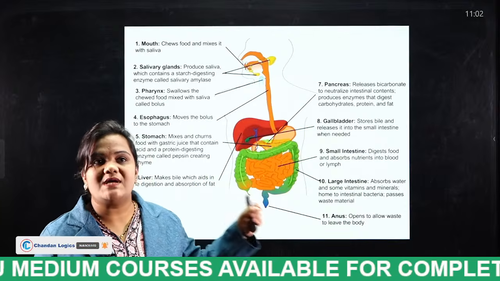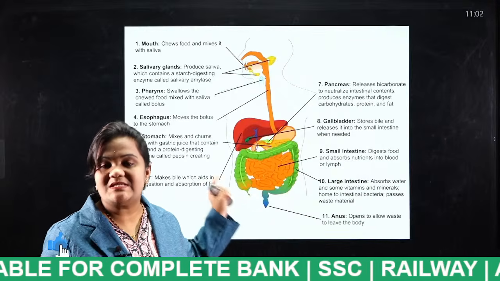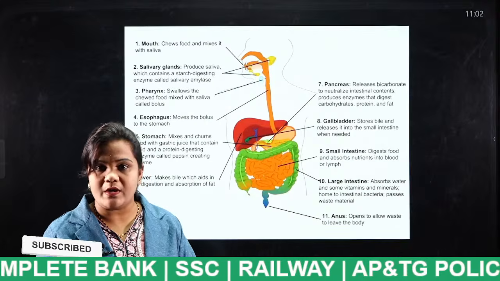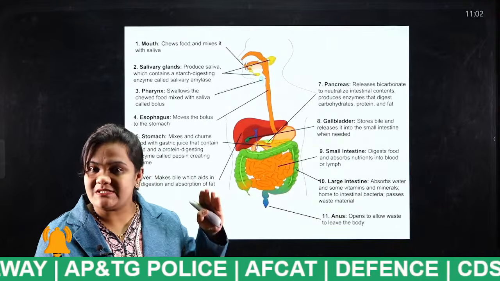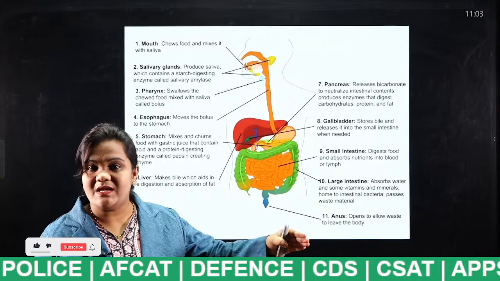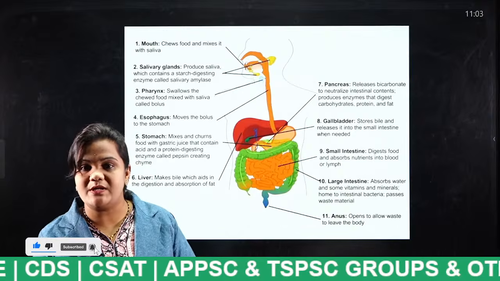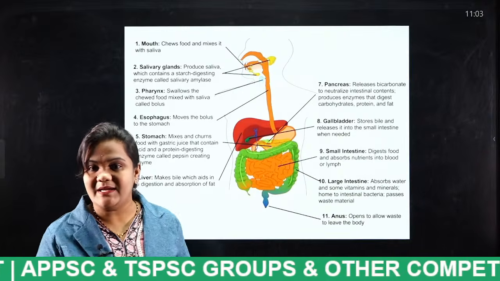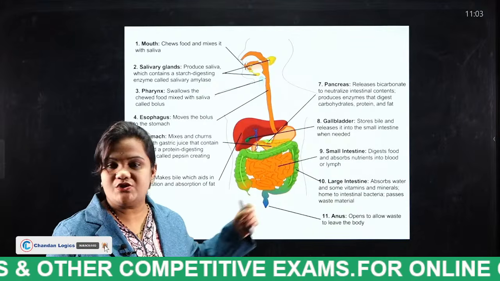Those are the basic things to be remembered. The first step of digestion starts with ingestion. Then next it goes with digestion, then absorption, assimilation, and finally ejection. So these are the 5 stages of the human digestive system.